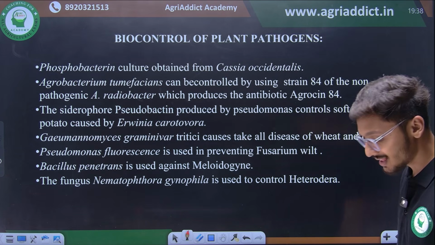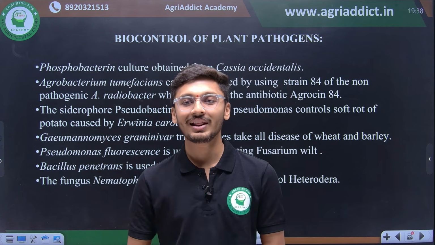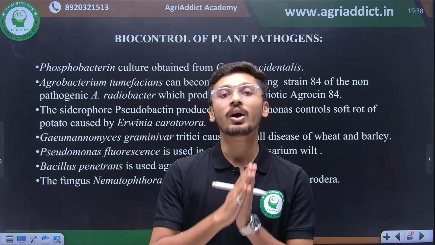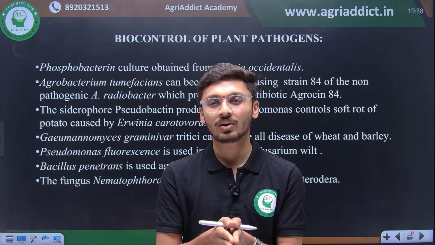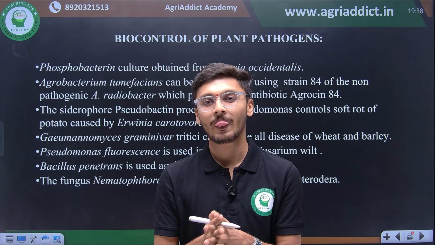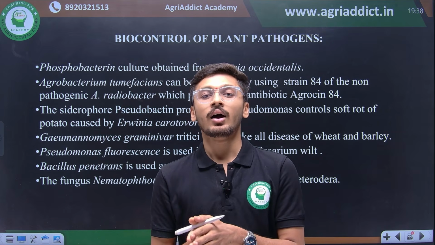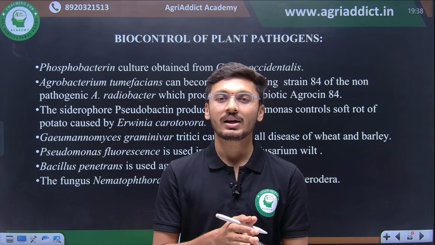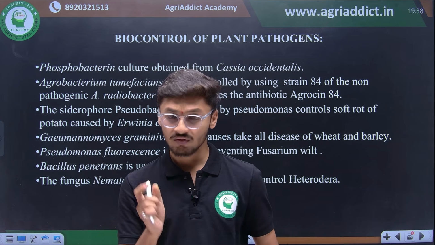Now that we have studied soil biology so well, it is very important to understand the role of these soil microorganisms in biocontrol, okay? Control of various diseases and various ill effects of the atmosphere, in which these soil microorganisms have an active role, is known as biocontrol.